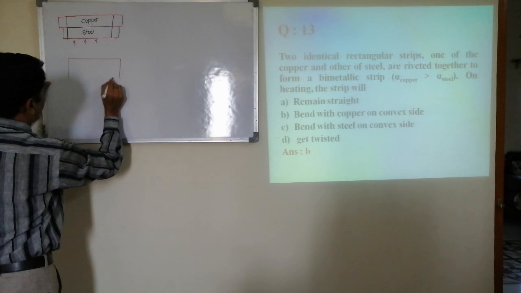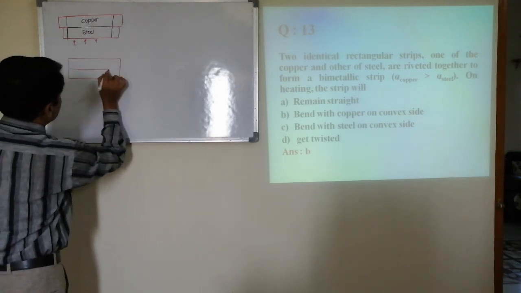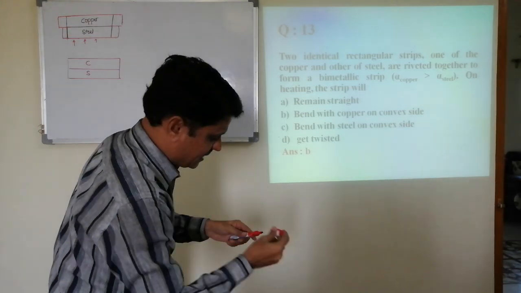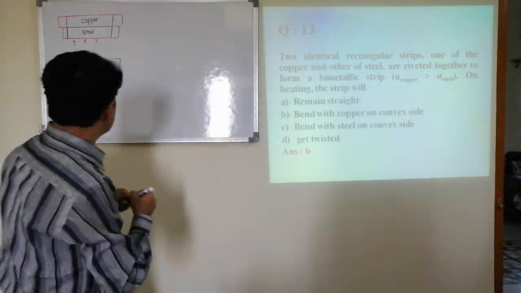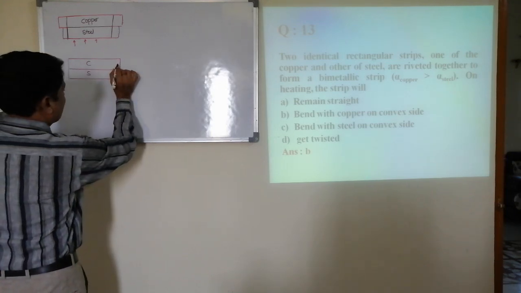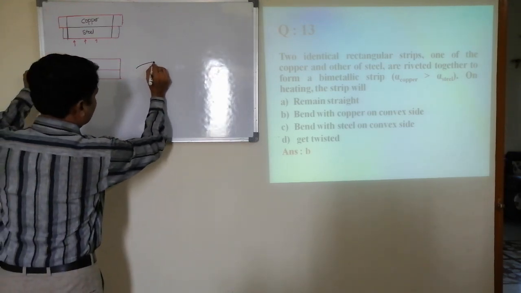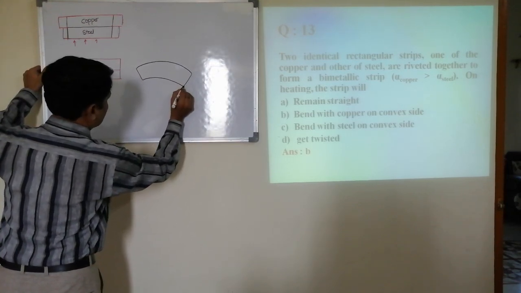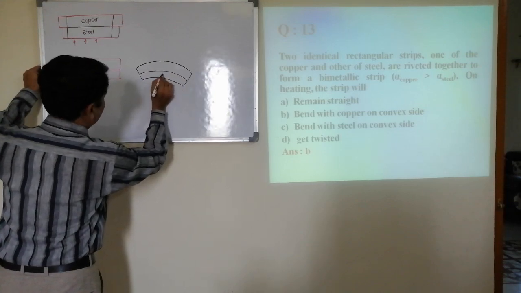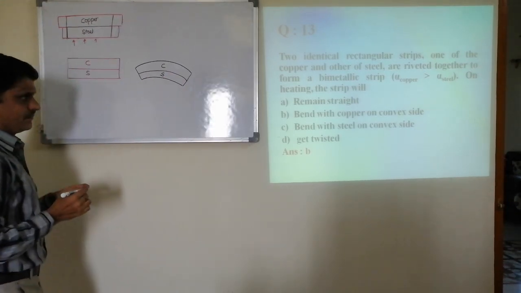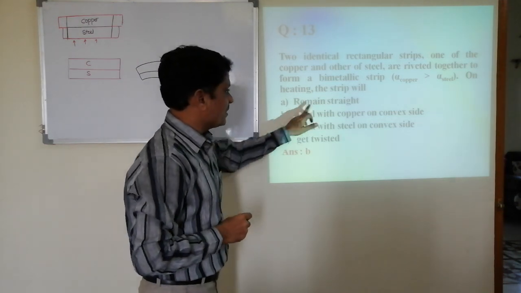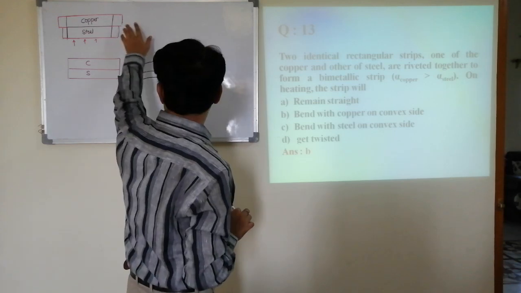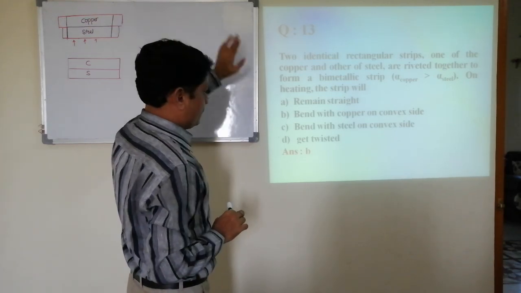See, if ends are fixed, this is copper, it is steel. If ends are fixed, on heating, the ends are together. As a result, this will start to bend like this. It will be steel, it will be copper. Hence, the first option says remain straight. It is not possible because it would happen only when the ends are not fixed.